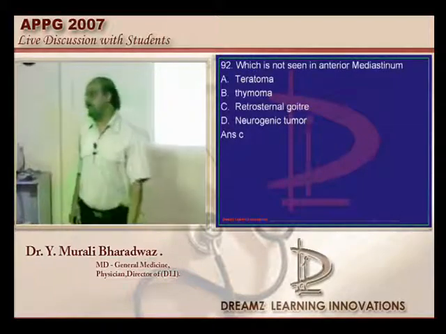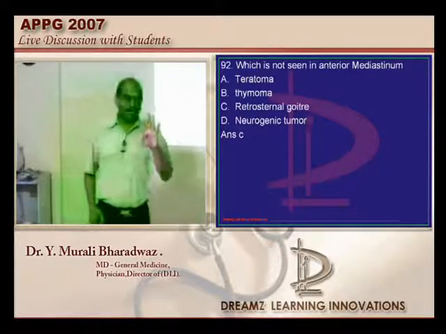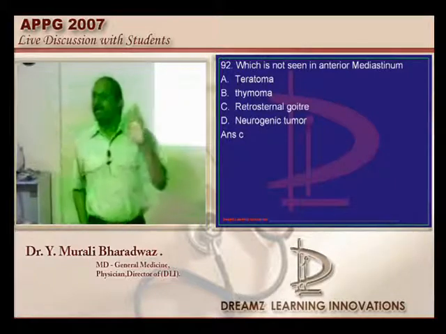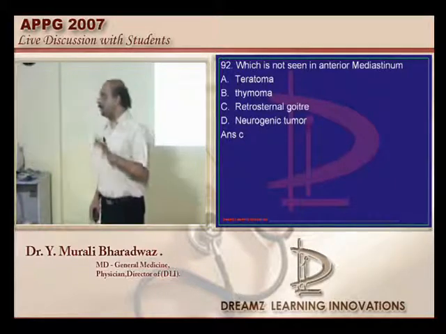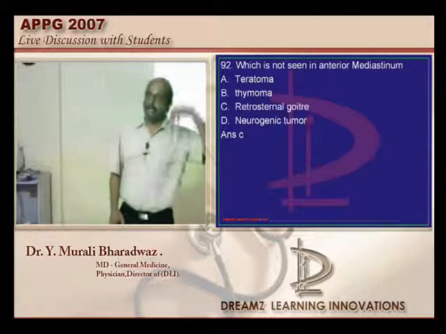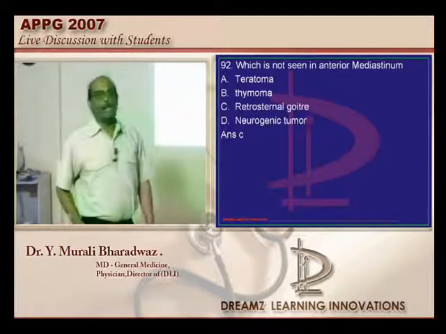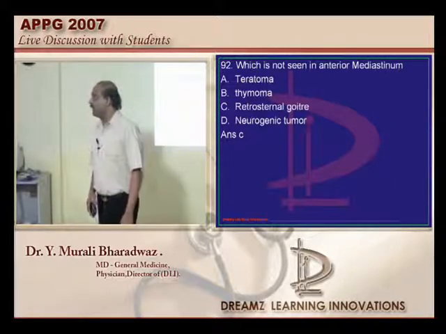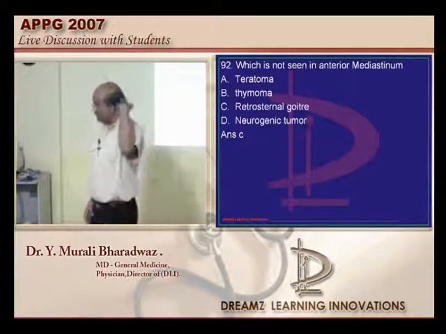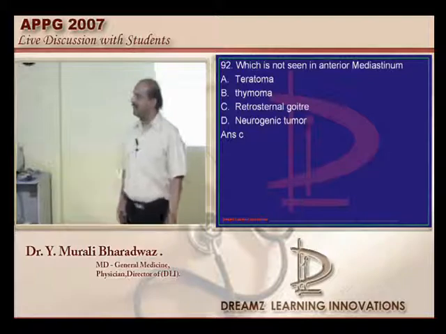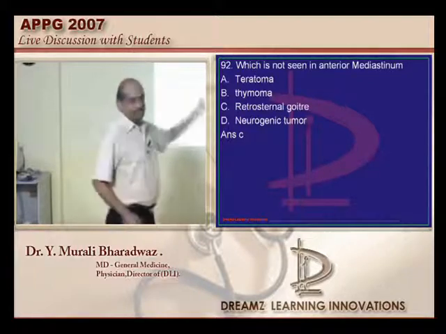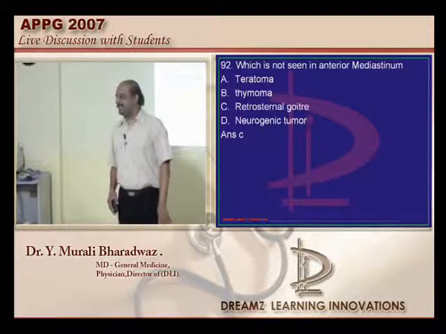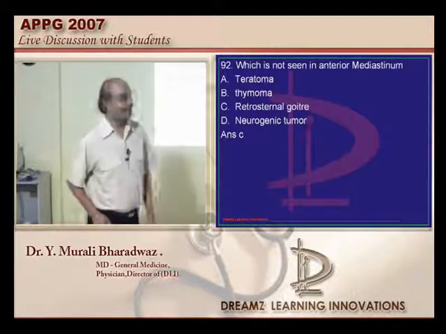Our favorite question has come. Anterior mediastinal tumors, what are the 4 T's, doctor? Thymoma, retrosternal thyroid, teratoma and terrible lymphoma, is what needs to be remembered. Is it the same question? Neurogenic tumor is posterior mediastinal. Okay. As usual our people will make typing mistakes, doctor. So don't worry about it.